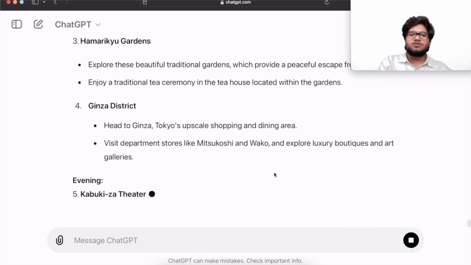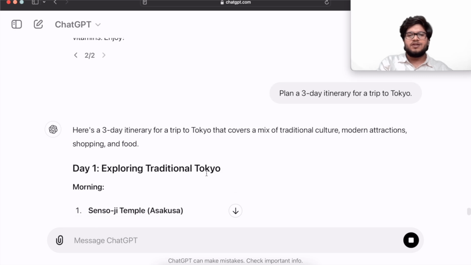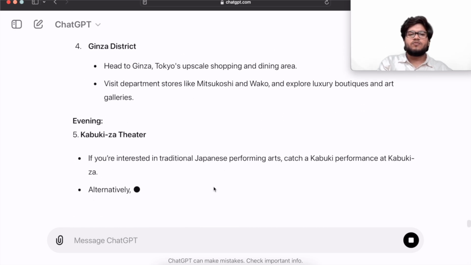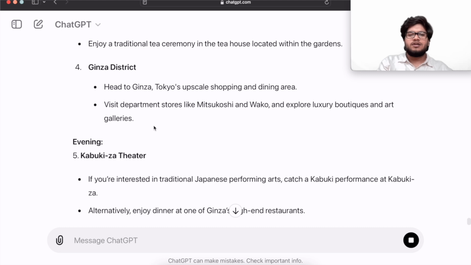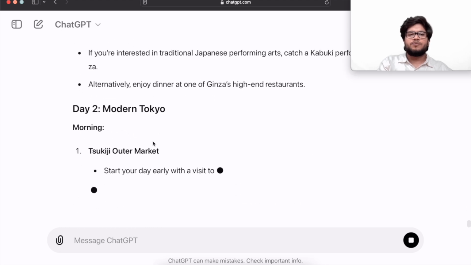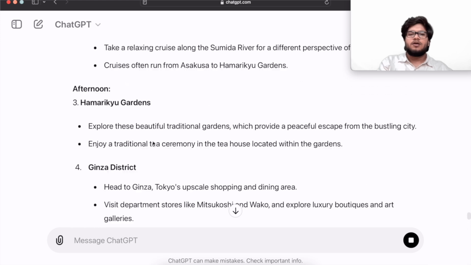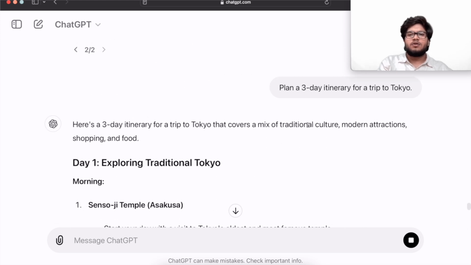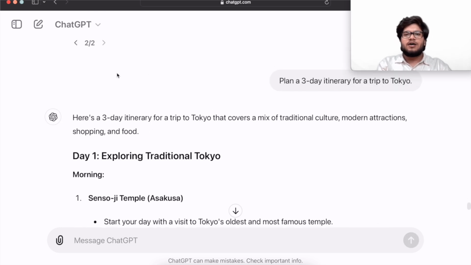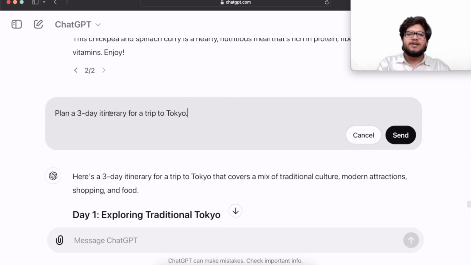In the afternoon, you can do this, and so for day one, it is giving you something. For day two, for the evening and all, it gives day two modern Tokyo. You should go to this market and that. For example, it is giving me a mix of traditional culture, modern attractions, shopping, and food. For example, I just have to edit this and I will add the most famous markets of Tokyo.